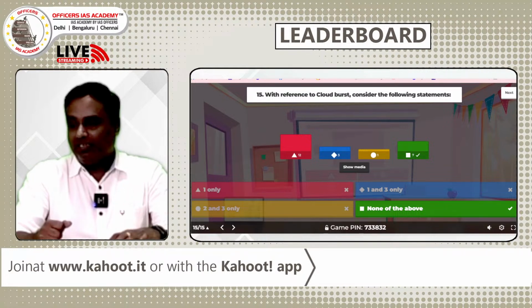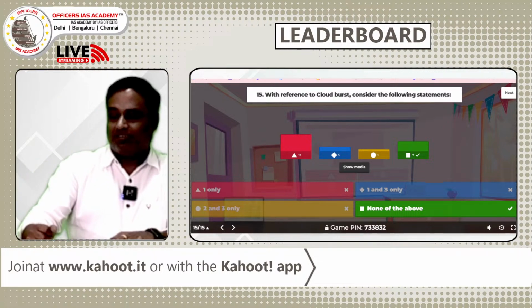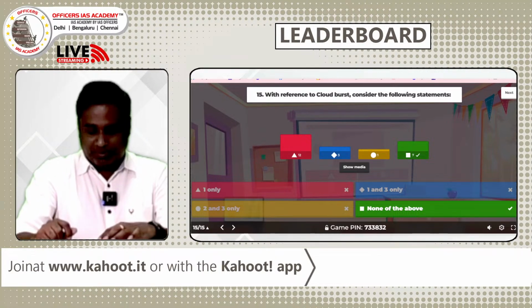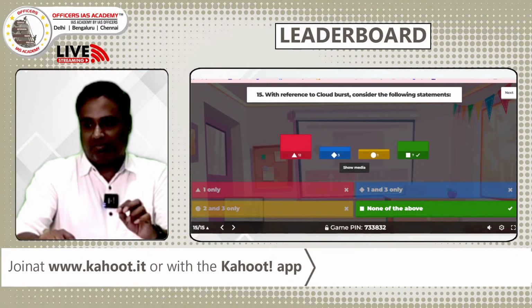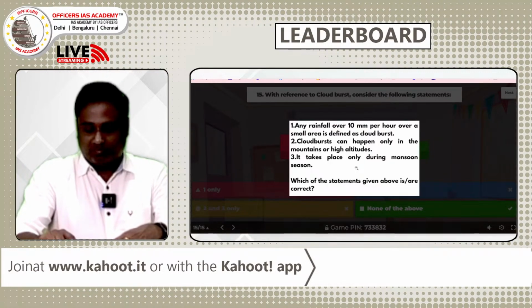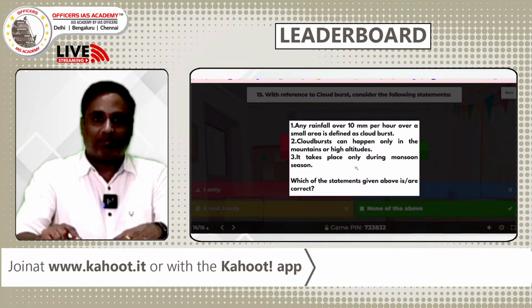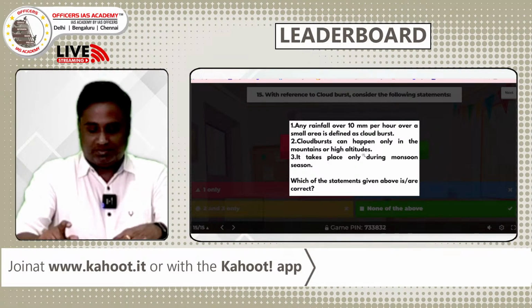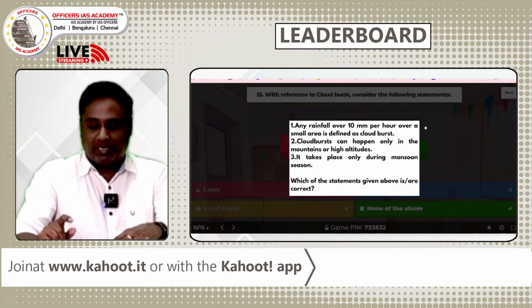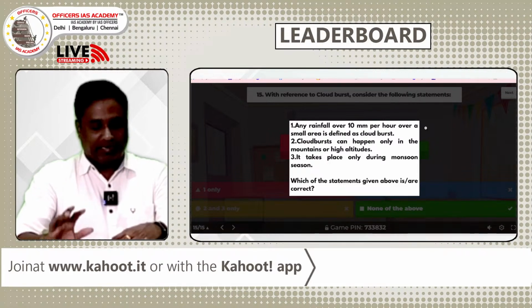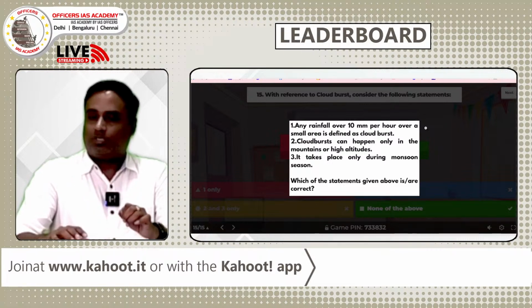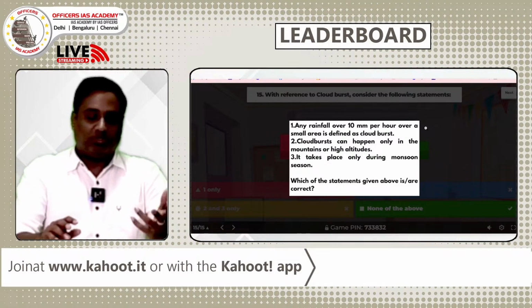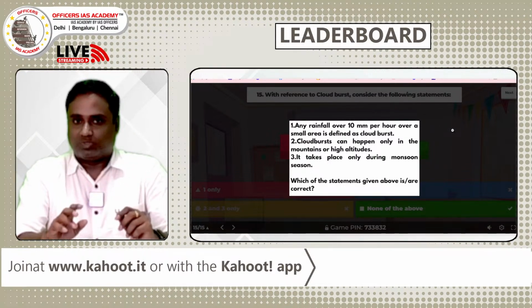Totally 12% have given answer A, 7% have given answer D. The right answer is D, none of the above. Any rainfall over 10 millimeters per hour is not the right answer; 100 millimeters per hour is the right answer. Can a cloudburst happen only in mountains? No, it can happen anywhere, anytime. Does it happen only during the monsoon season? No, even non-monsoon is possible during convection. That is the process of a cloudburst.